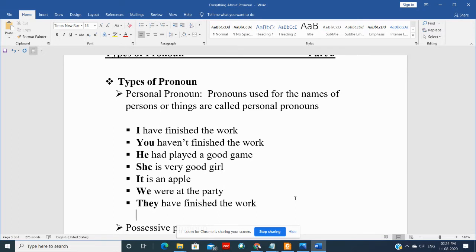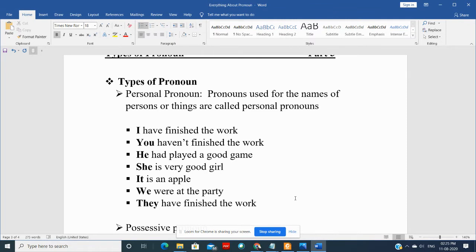Now, in our last session, we discussed that pronouns actually play different roles. Means they can be playing a role of subject or they can be at the object end. Means there are subjective pronoun also and objective pronoun also. Now look at these sentences again. All these pronouns, I, you, he, she, it, we, they, are actually doer of an action.